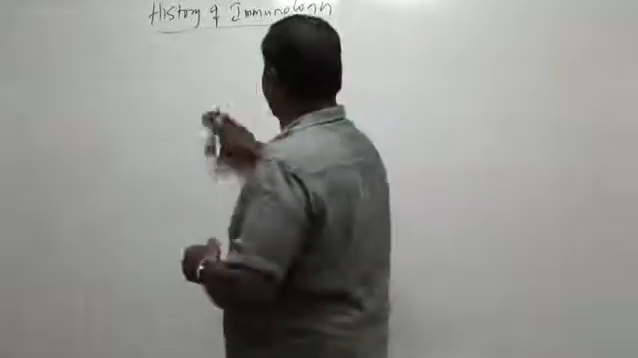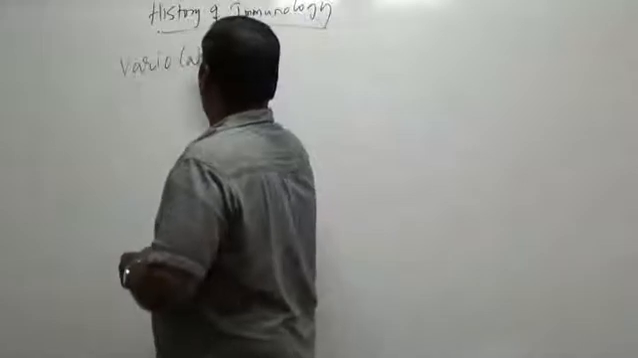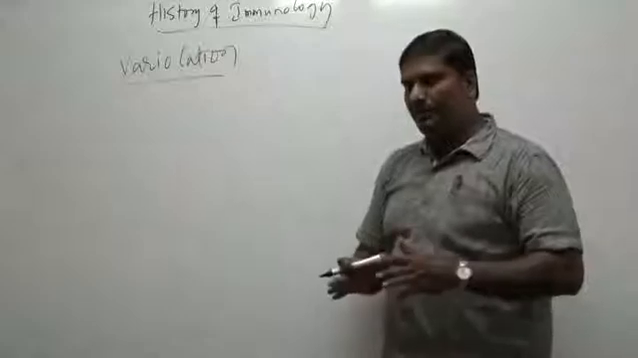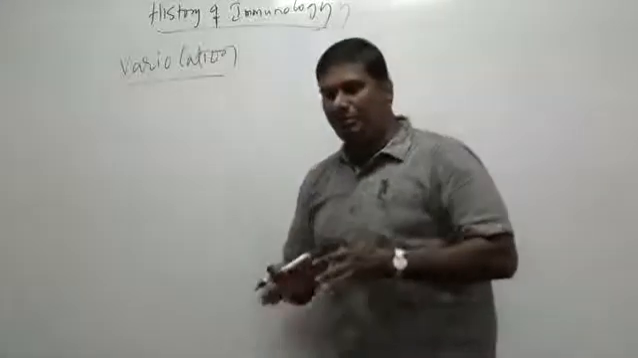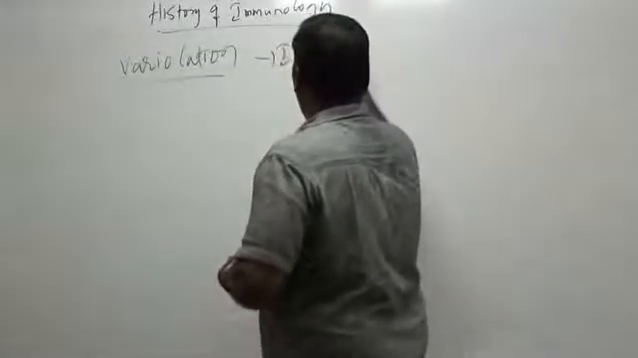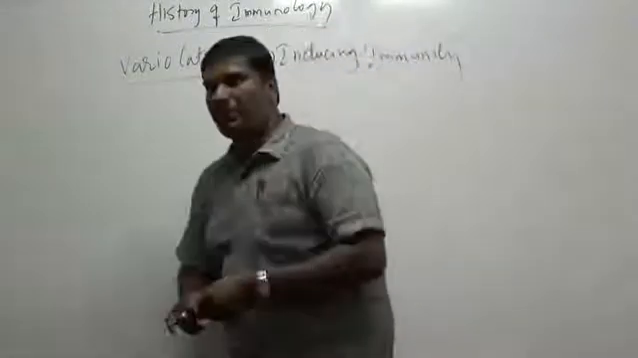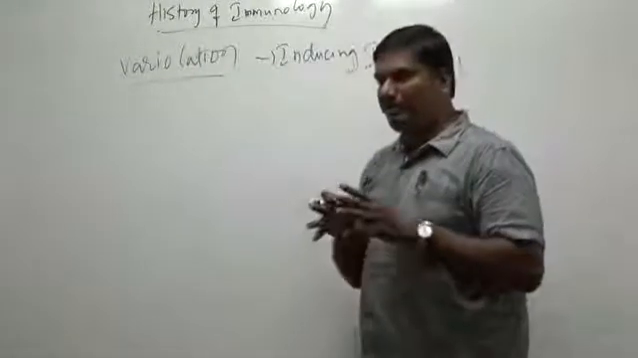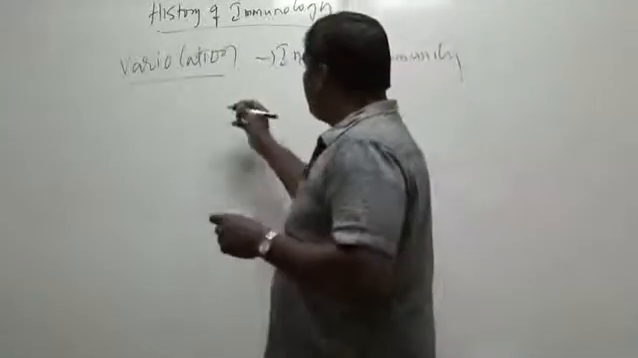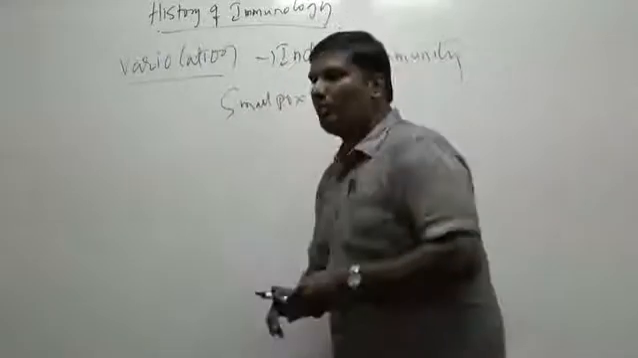This is in the 10th century, there's a process called variolation. Variolation is a process where you are artificially inducing immunity into a person. People from China and Turkey, the Chinese and the Turkish people, used to do this for smallpox actually.